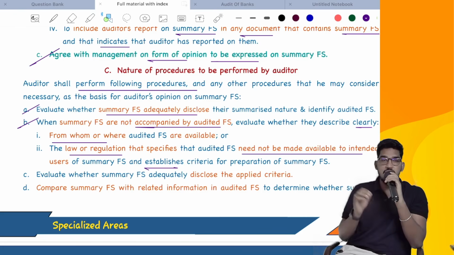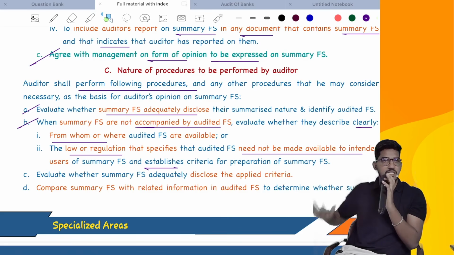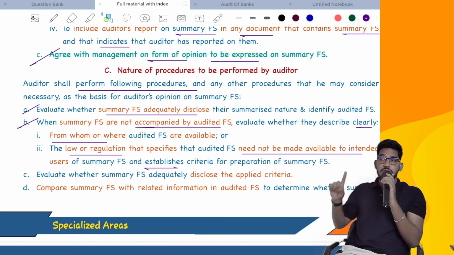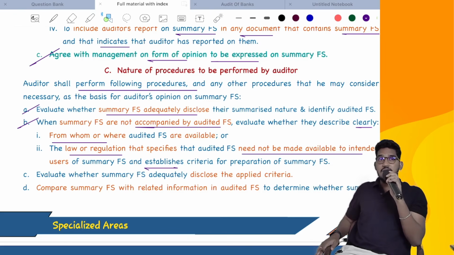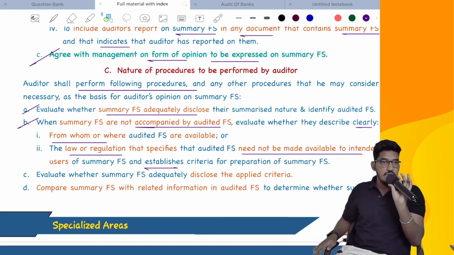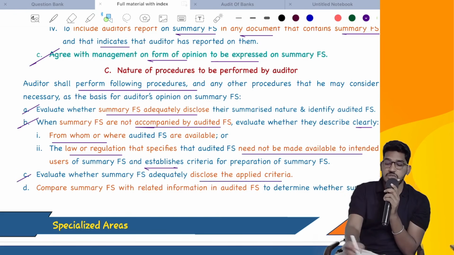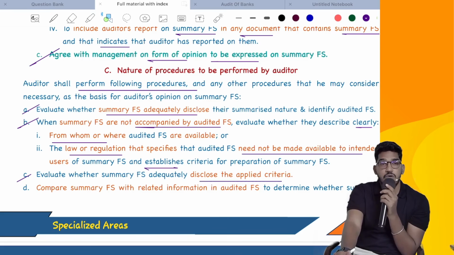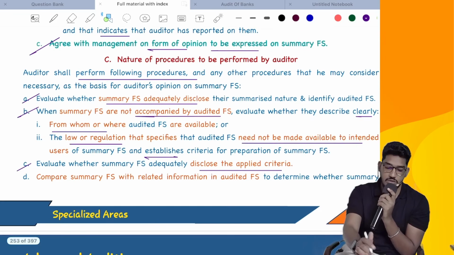You should also check in case the summary financial statements are not accompanied by complete financial statements, only they are sending summary financial statements. We should check whether they have been made available without undue difficulty or not. Or if they are not making it available, we need to check whether they got that power from law or regulation, which says they need not circulate it. Check it. Then evaluate whether summary financial statements disclose the applied criteria. What criteria has been followed for summarization, and whether it is disclosed in the summary financial statements or not.